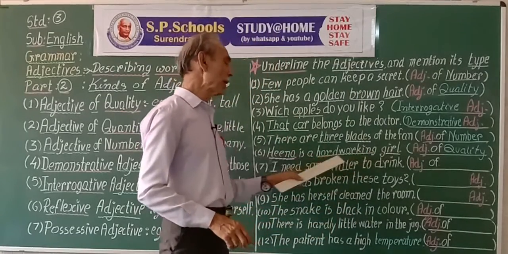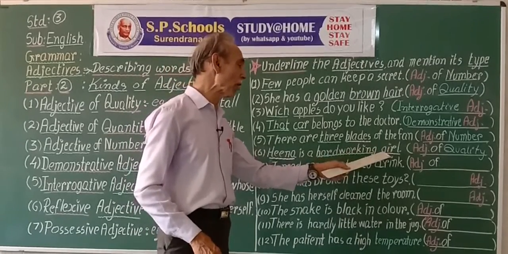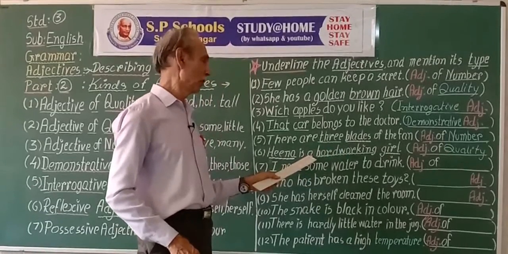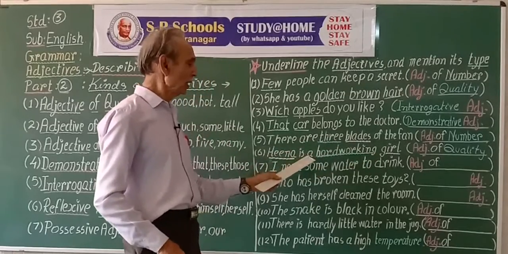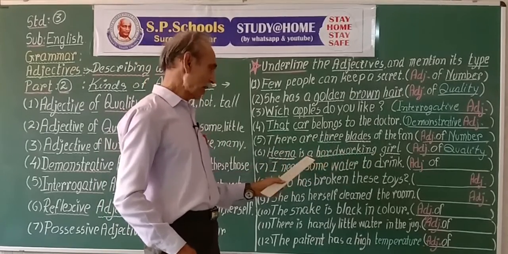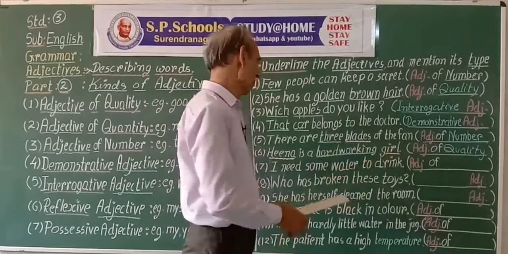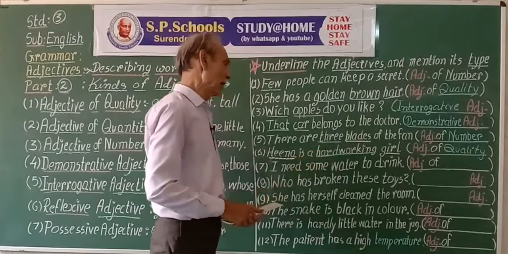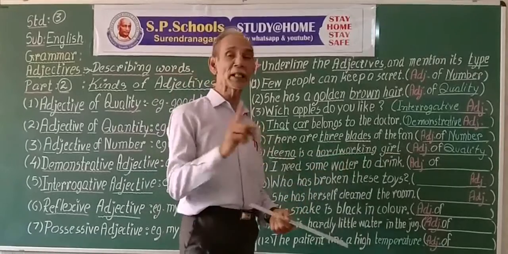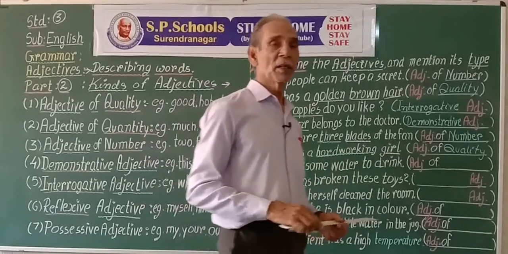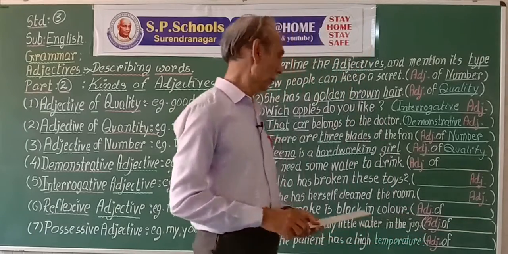adjective before the common noun, the article is not put before the noun but before the adjective. So the article comes first, then comes the adjective, and then comes the noun. It qualifies. A girl, a hard-working girl. If we say Hina is hard-working a girl, that is incorrect. Mind it well. This type of mistakes should not happen.